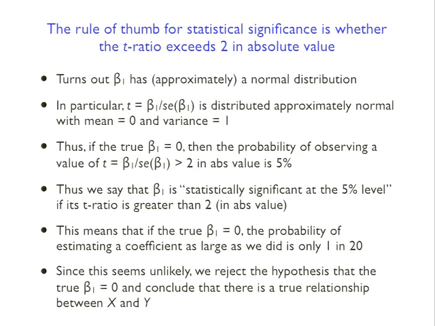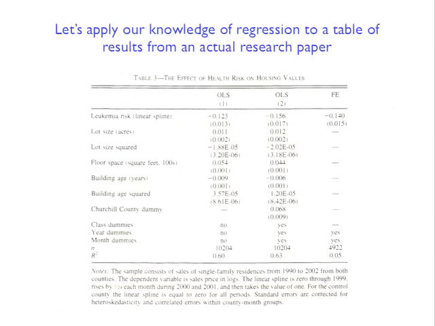Okay, so then I think, let's see, the last thing that I want to do today to just finish this part out is to apply the knowledge of regression to a table of results from an actual research paper. So this is one of the papers that's in the course. Let me also say that now we're getting to the portion of the course where there are actual research papers on the syllabus, and there are some readings. If you look at the syllabus now, we're basically entering into the section 2 part. The next few lectures will be discussing some of these readings from the course, so you might want to take a look at them.